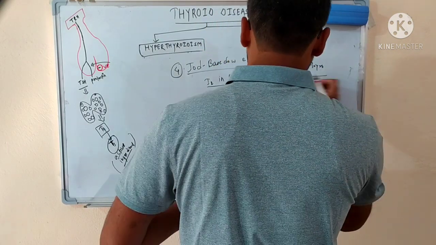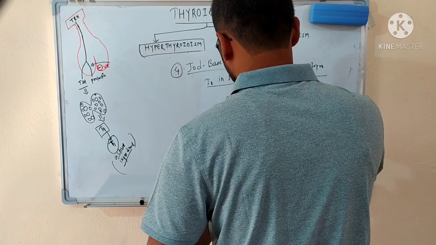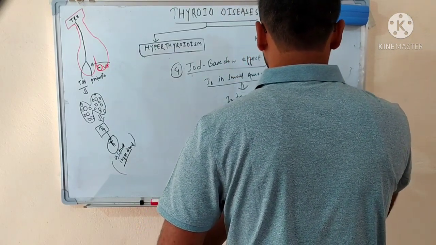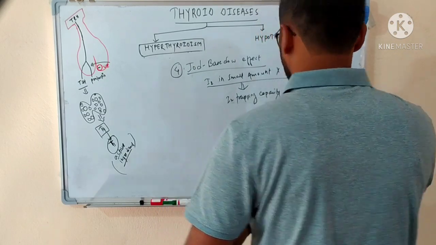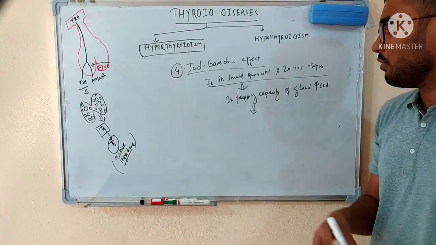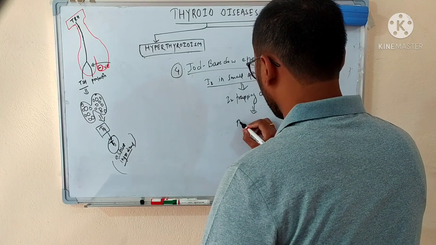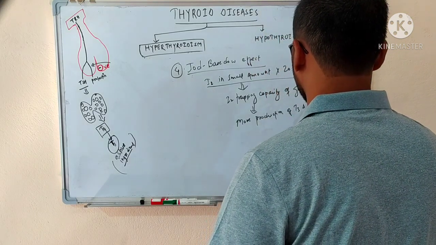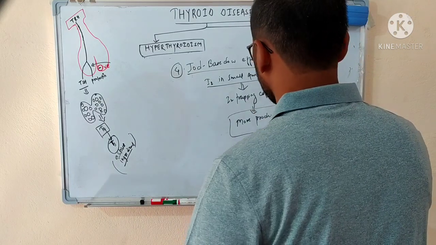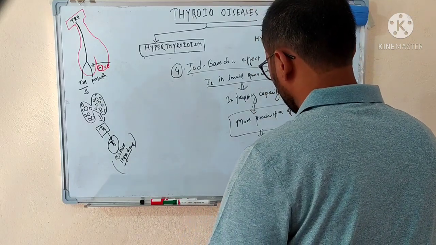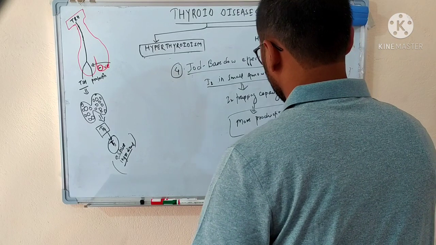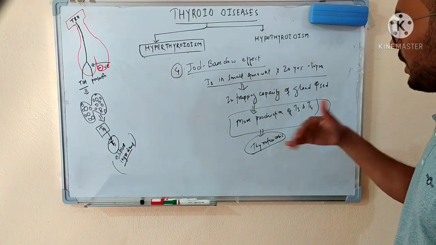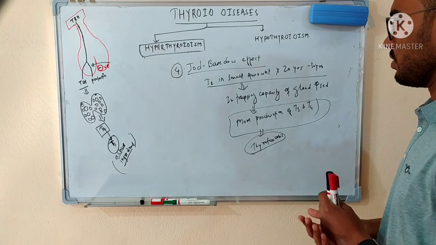So in this scenario, the iodine trapping capacity of the gland will be increased. And if the iodine trapping capacity of the gland is increased, then ultimately there will be more production of T3 and T4. So ultimately this will also cause thyrotoxicosis. So we saw that if we take iodine in small amounts for a very long time, the iodine trapping capacity increases, which will ultimately lead to thyrotoxicosis.